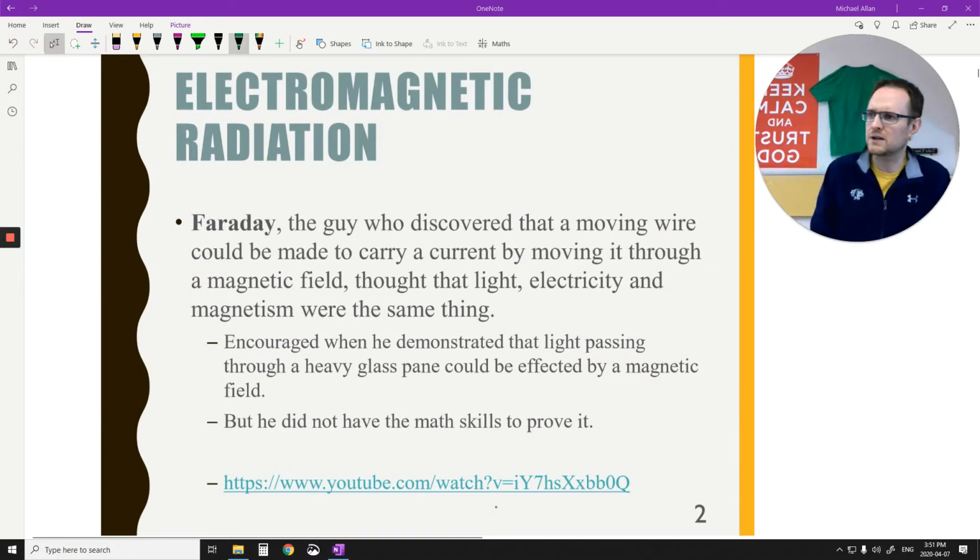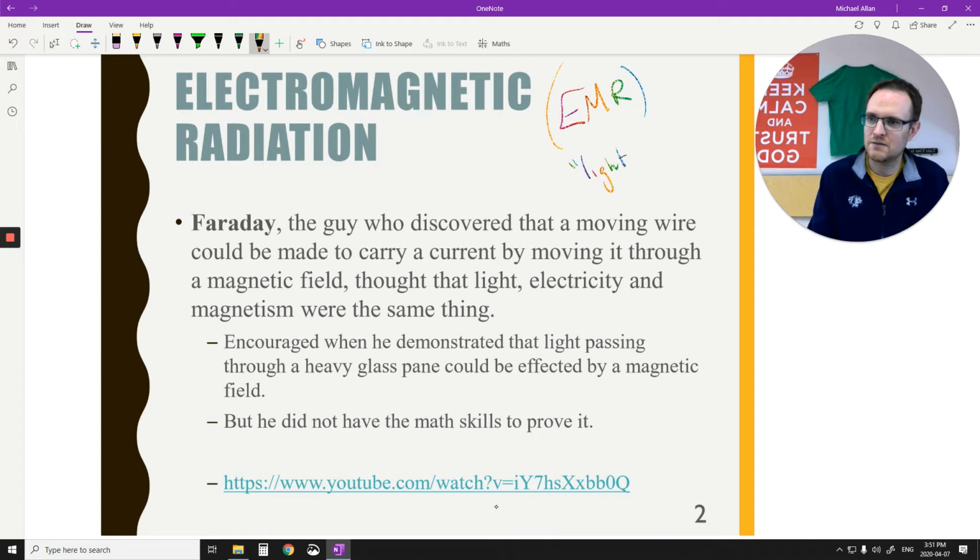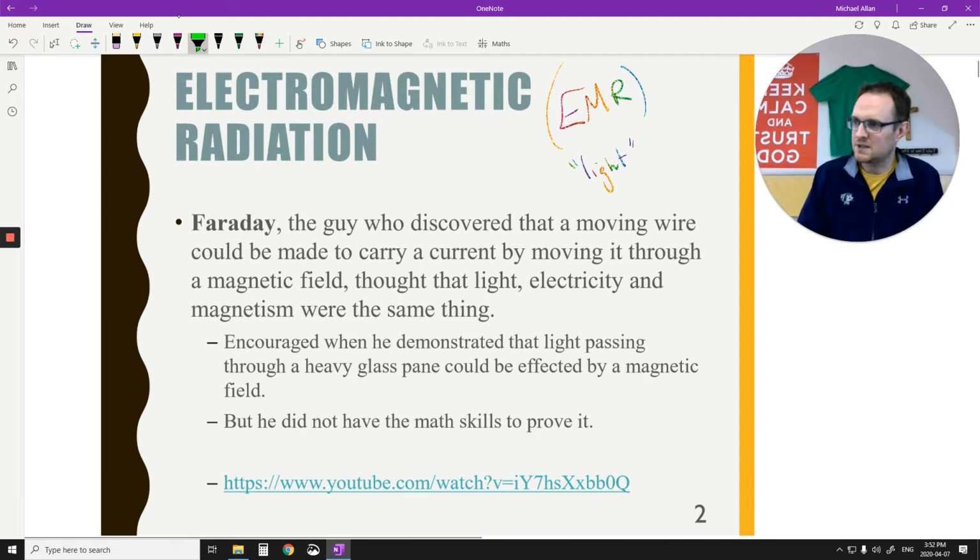Okay, so what I was talking about before is that we know that electromagnetic radiation, shorthand EMR, is sometimes commonly called light, as I said. So if I say the spectrum of light, I'm not talking about color of light, that's visible light. I could be talking about radio waves, ultraviolet, infrared, X-rays, gamma rays, cosmic rays. I could be talking about all different types of rays. You'll see that later on, and I'll talk about what you have to memorize based on the wavelengths and the frequencies of those.